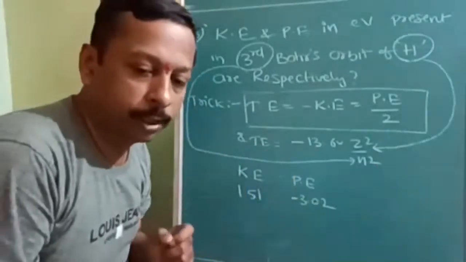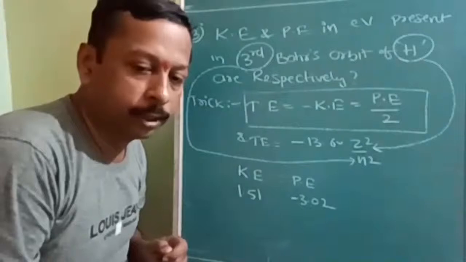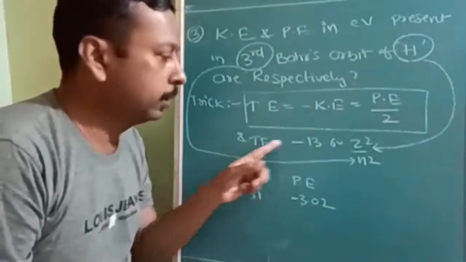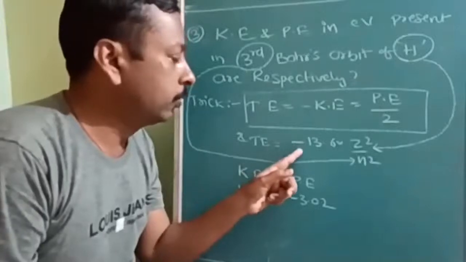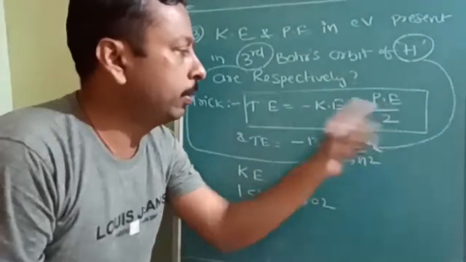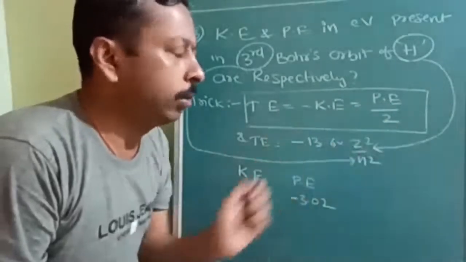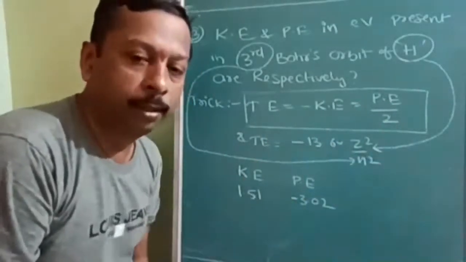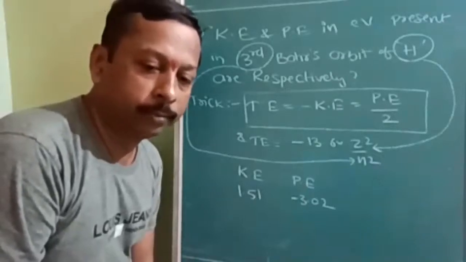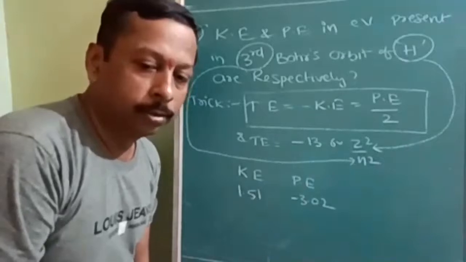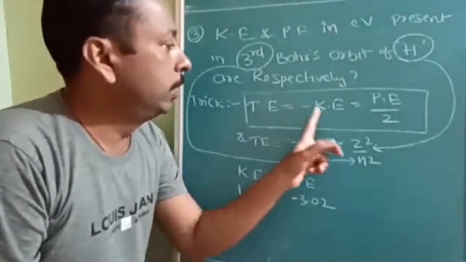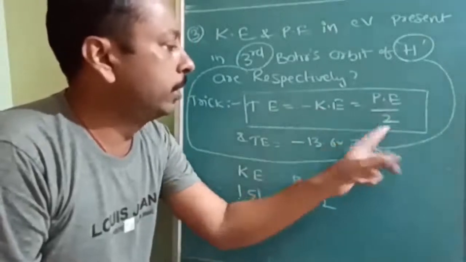Always make sure that the total energy is negative. Okay. So total energy negative, then kinetic energy will be positive, and potential energy is also going to be negative. For every electron in any atom, total energy is equal to minus kinetic energy, and potential energy is equal to twice the total energy.